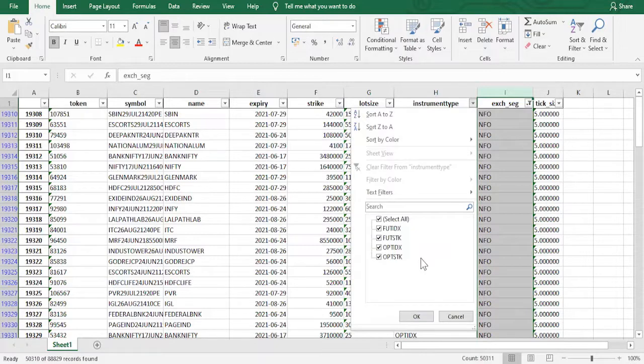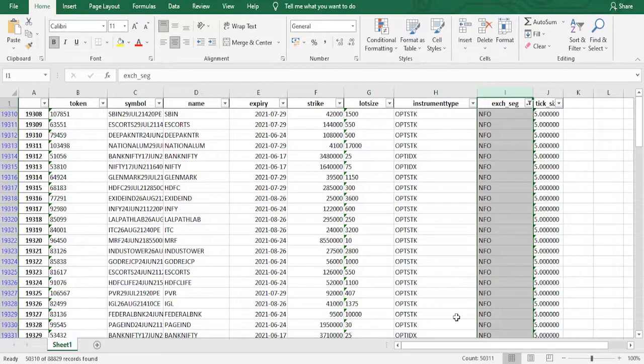Then instrument type. The instrument type may be future index, or future stock, or option index, or option stock. So like that, we can keep on exploring the things, we can filter it. Here everything we are doing manually. In computer programming, in algo trading, this is not possible.